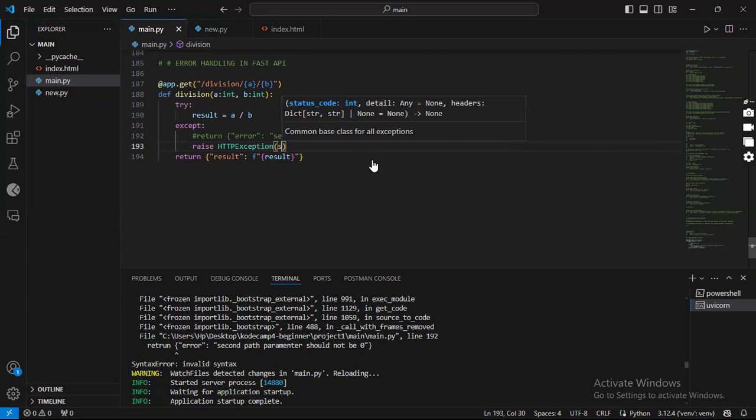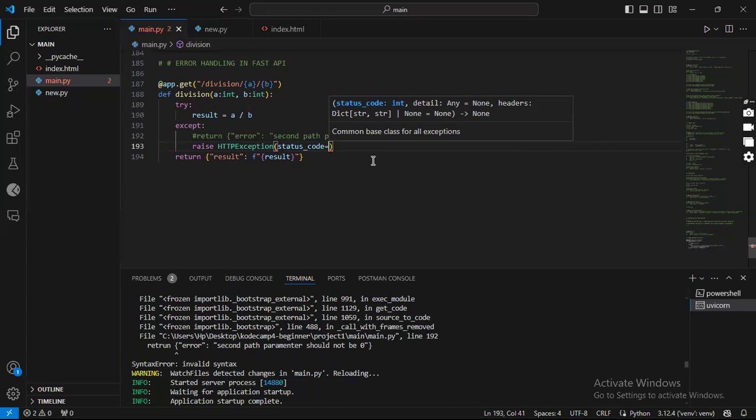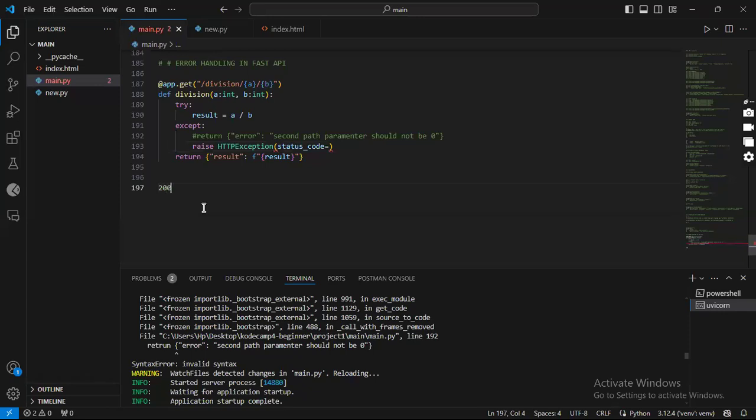So one of the things that we can pass is what we call status code. Status codes are basically numerical numbers that actually indicate the outcome of a specific request. We have a lot of them that range from 200 all the way to 500. These codes are quite many. So they start from 200 and they span down to 500.